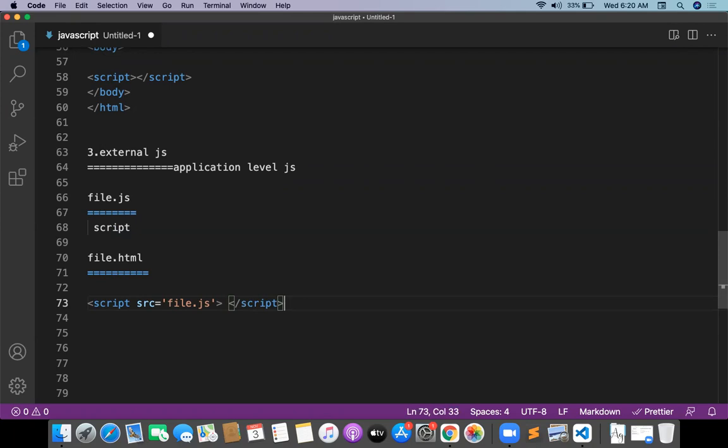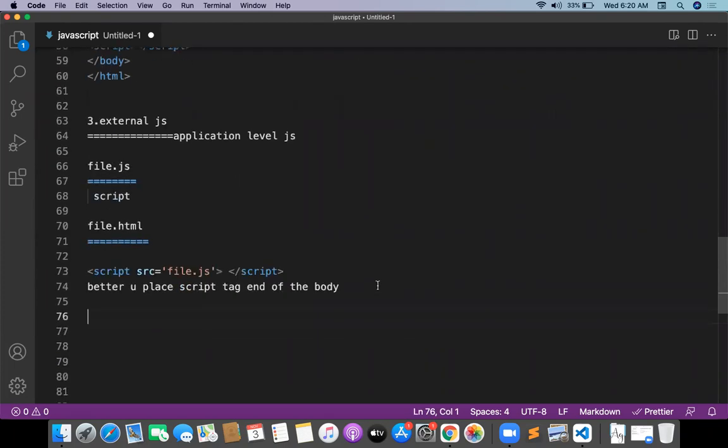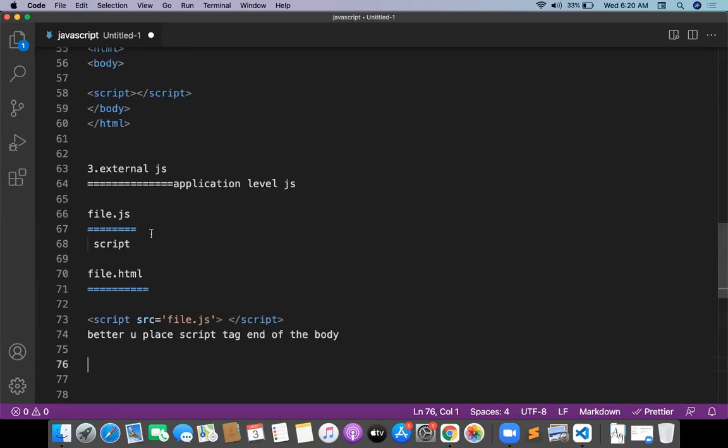Very simple, straightforward. There is no confusion over there. This is also the same procedure: better you place the script tag at the end of the body. So this is external JS, and which is the better one? External JS is the better one. Why? Because we can write complete JavaScript for the whole application in one single JS file. The extension is very, very important; it should be .js.